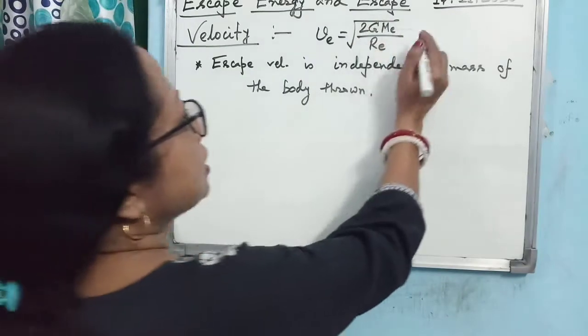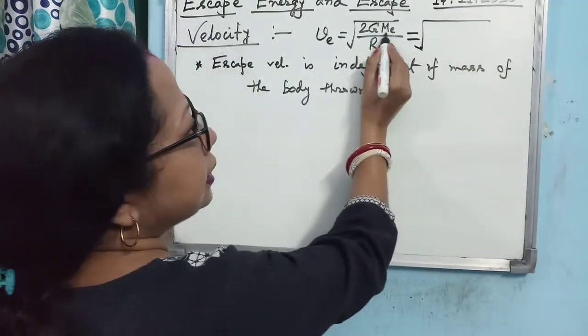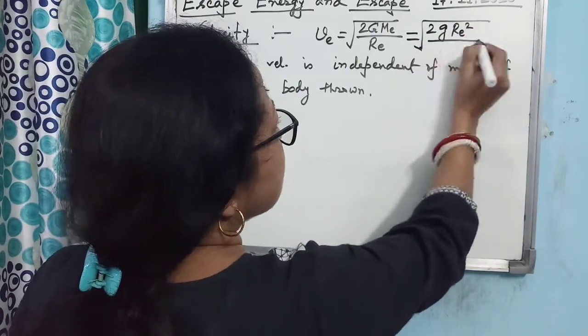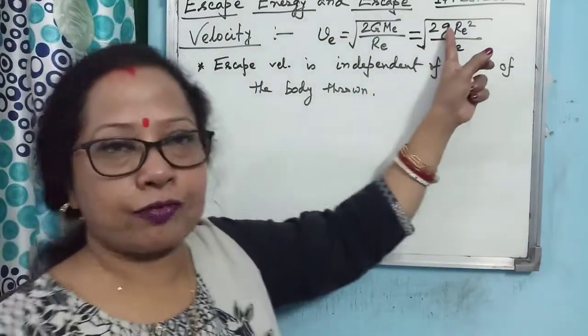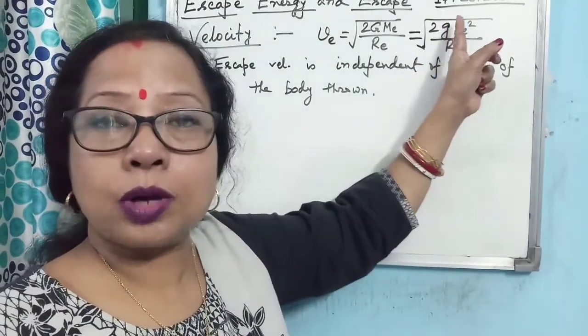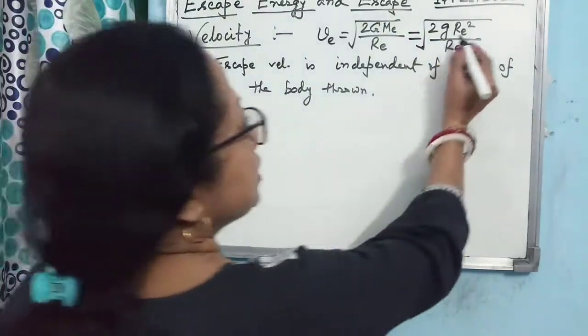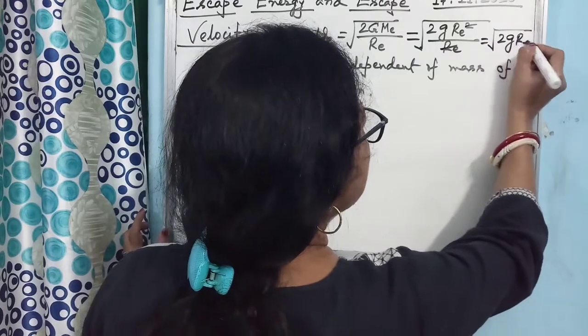Now for escape velocity, you can use another form. You know that big G Me is equal to small g Re square, where small g is the acceleration due to gravity on Earth's surface. I repeat, here what is small g? Acceleration due to gravity on Earth's surface. So you see Re square you can cancel. So you can write square root of 2g Re.